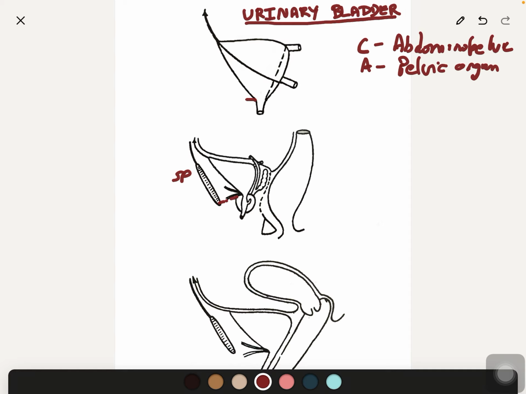Shape: it again changes when distended. In the empty state, it is tetrahedral, and it is ovoid when distended.